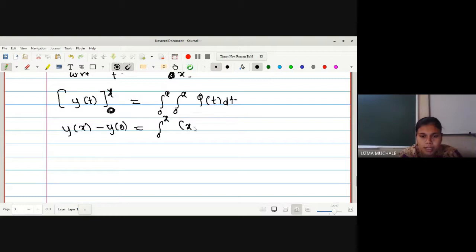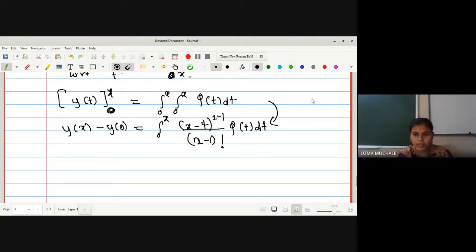This is nothing but, by using our multiple integration to single integration, it will be x minus t raised to 2 minus 1, as it is a 2 times integration, divided by n minus 1, which means 2 minus 1 factorial, and this phi of t dt. By using the formula for multiple integration to single integration, we can get the result. While writing in the exam, you should write down this multiple integration formula: integration of y of t dt, n times, is equal to integration x minus t raised to n minus 1 divided by n minus 1 factorial, y of t dt. By using this formula, we can have the result.